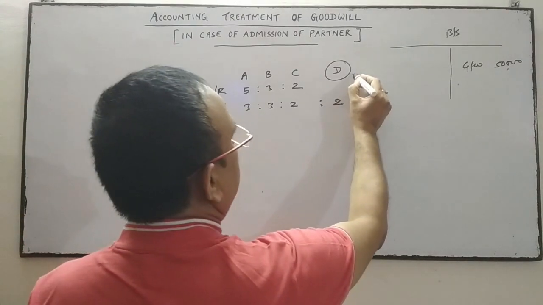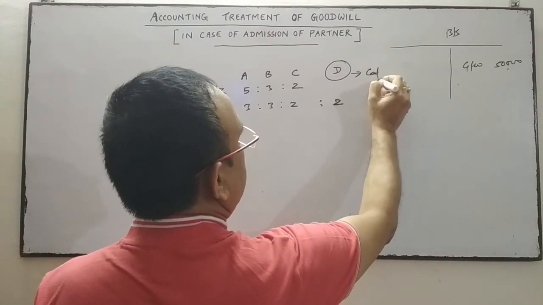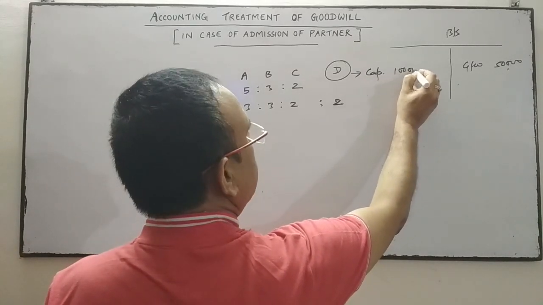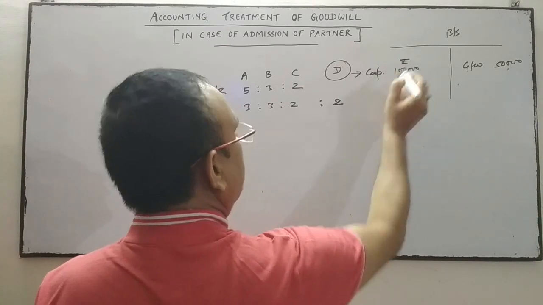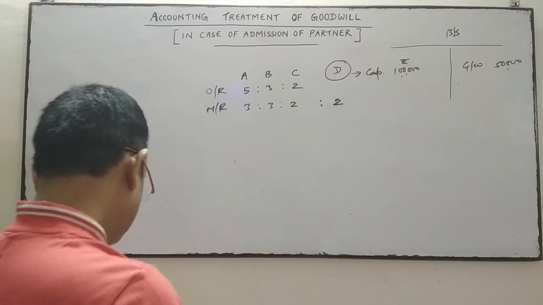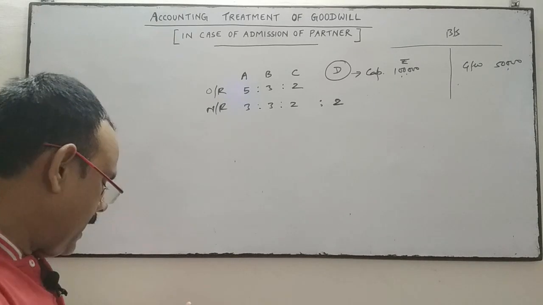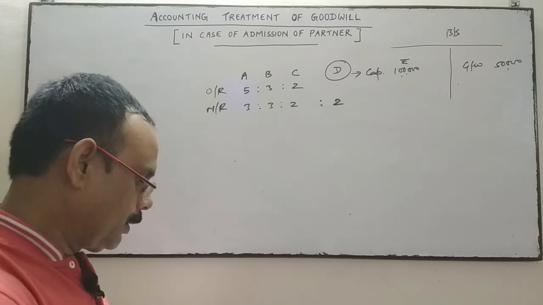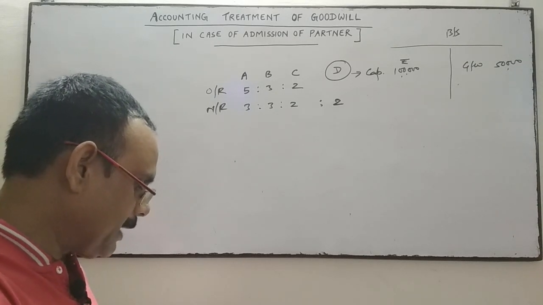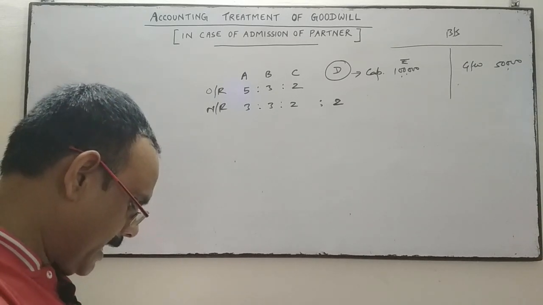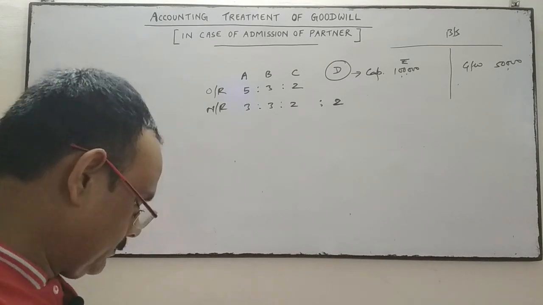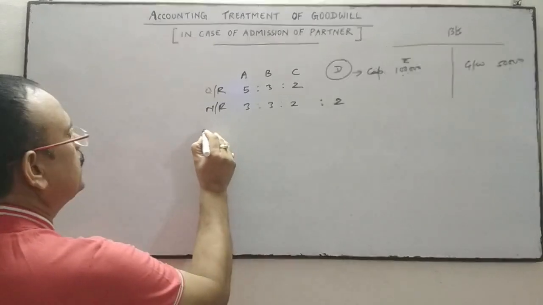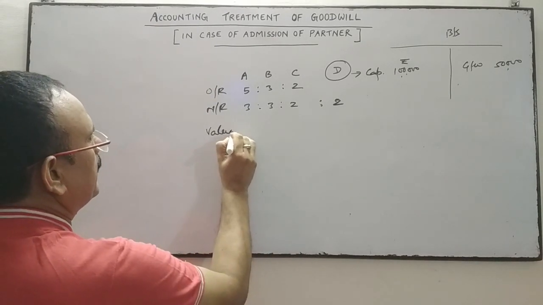He has brought in the firm 1 lakh as capital, and cash for his share of goodwill. The goodwill of the firm is valued at rupees 1,20,000. Valuation of goodwill on the date of admission is given.